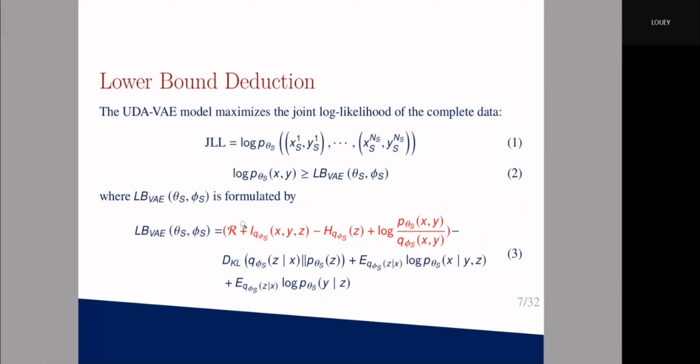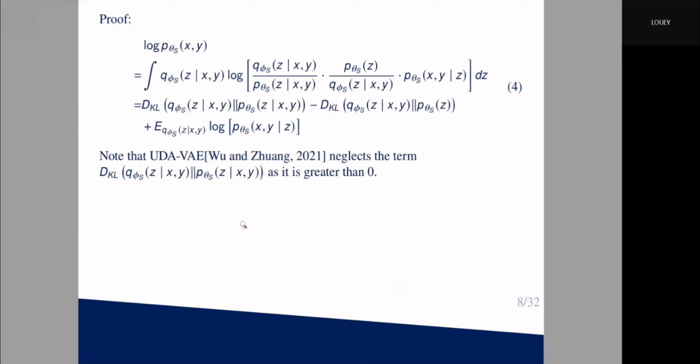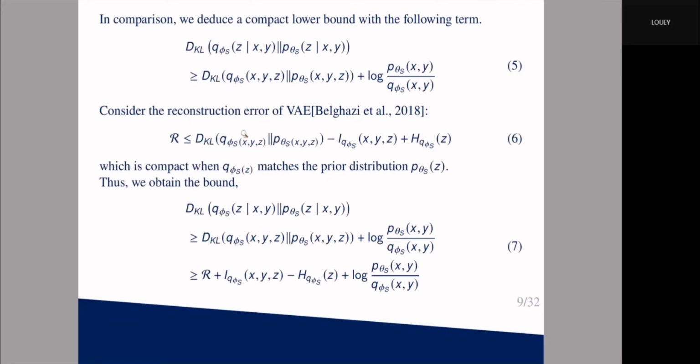Our model is to maximize the joint log likelihood of the complete data, where X is the image input, Y is the segmentation output. We deduce a lower bound to estimate the log likelihood term in equation 3. Here are the breakthroughs. We use the variational method and the Bayes rule to get the terms in equation 4. Note that UDA-VAE neglects the term of KL divergence as it is greater than 0. In comparison, we deduce a compact lower bound with the following term in equation 5.